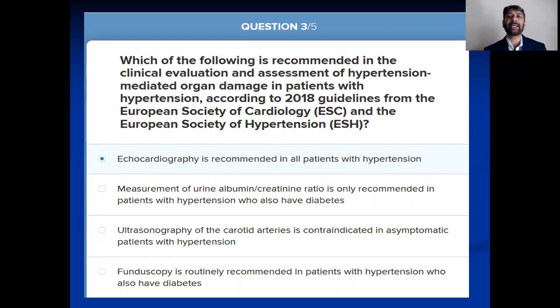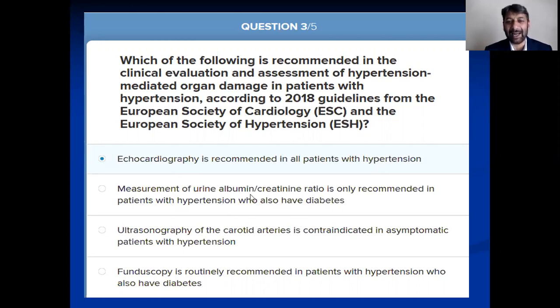Looking at the options: the first is whether echocardiography is recommended in all patients with hypertension or not. I don't know. Then, measurement of urine albumin-to-creatinine ratio is only recommended in patients with hypertension who also have diabetes.